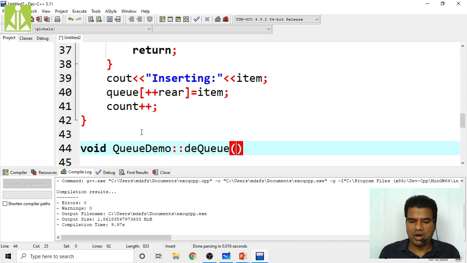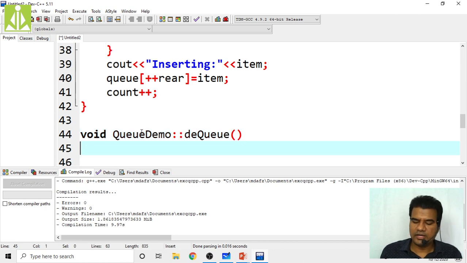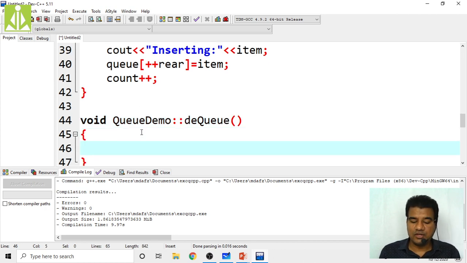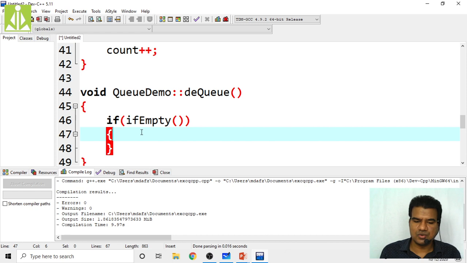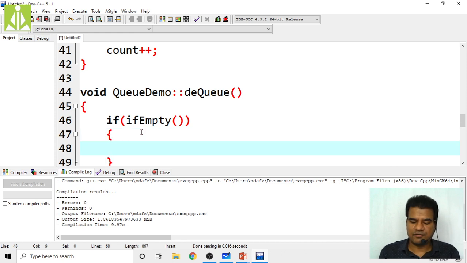DQ will not take anything. So when you perform the DQ, check whether your queue is empty. Simply check that one. If the isEmpty function is returning true, what we have to do? We have to stop the program.